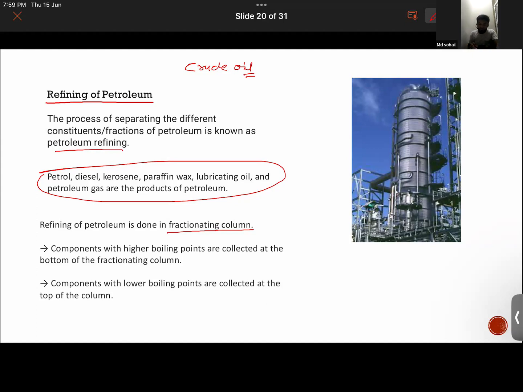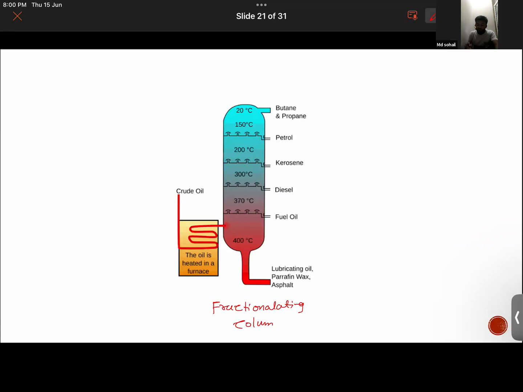There are components present in the crude oil which have higher boiling points, and there are components that have lower boiling points. Components with the higher boiling points are collected at the bottom of this fractionating column. See here, what is the temperature at the lower end? 400 degrees Celsius. Substances like lubricating oil, paraffin wax, and asphalt have a very high boiling point. Hence, they will accumulate at the bottom of this fractionating column, and via this outlet, it will be extracted.